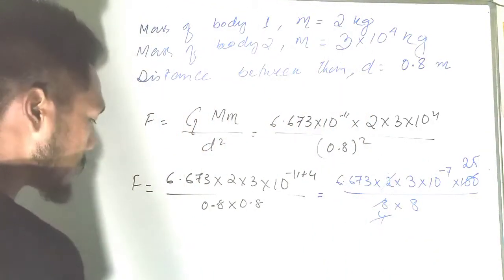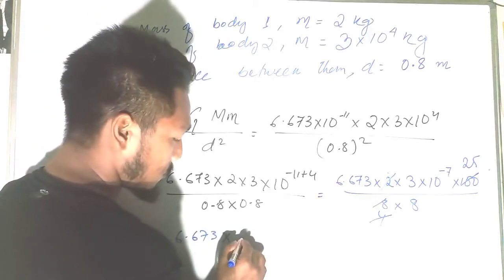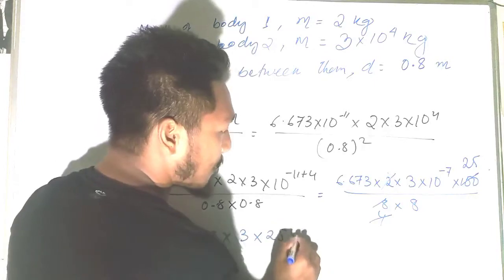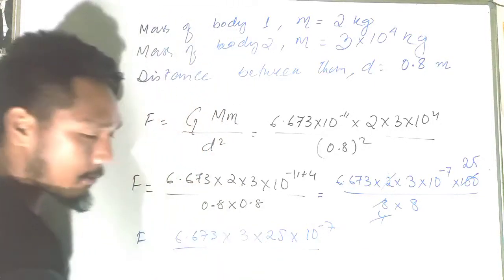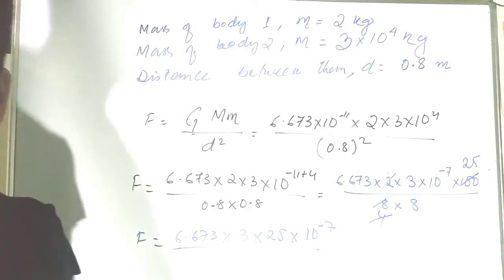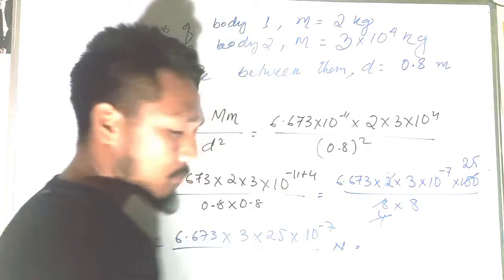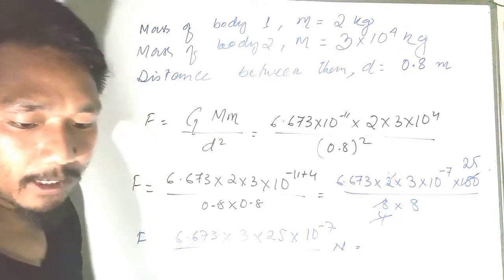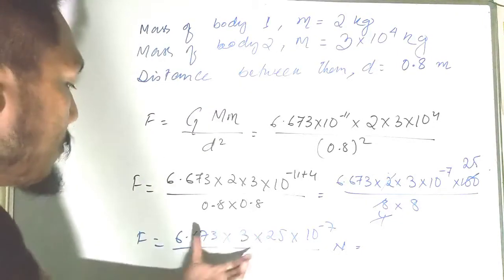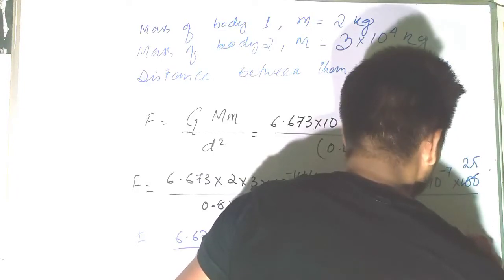So 6.673 into 3 into 25 into 10 to the power minus 7 divided by 8. So if you multiply and calculate, you will get some value. You have to put it in newtons. I always forget to put newtons. If you multiply this and divide by this, then you will get 62.5 into 10 to the power minus 7 Newton.